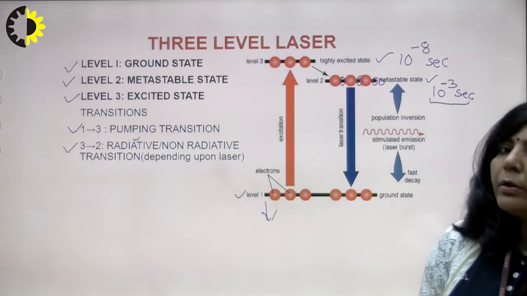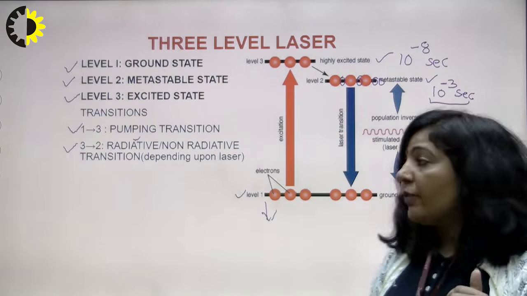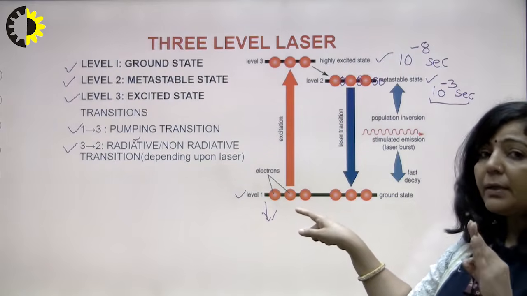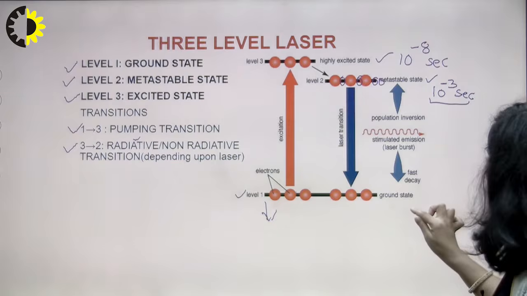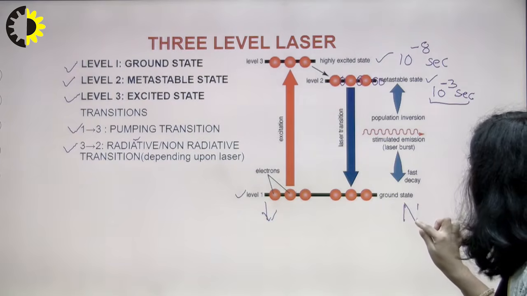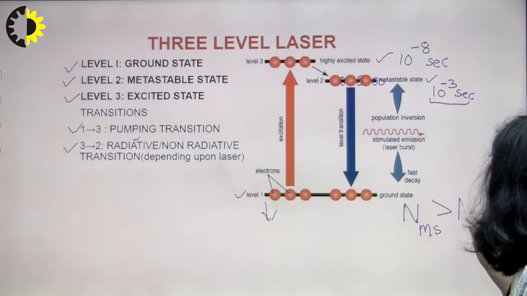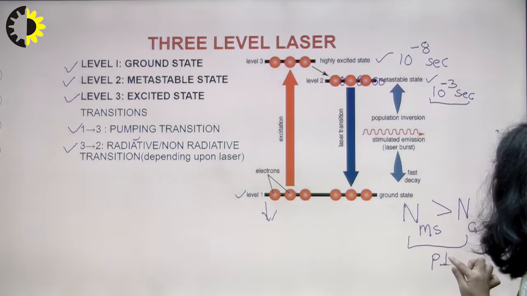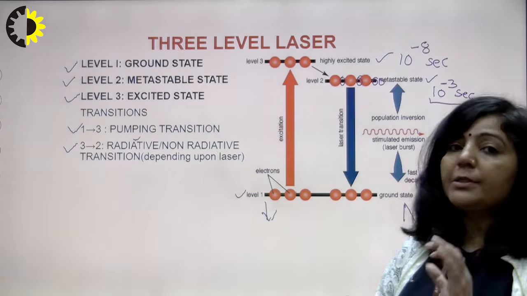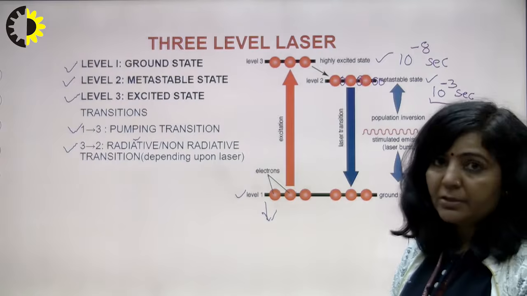So what is going on there? The population of the metastable state is continuously growing, whereas the population of the ground state is continuously decreasing. Now a time will come when the number of atoms in the metastable state will be greater than the number of atoms in the ground state. So that will be the population inversion state. And you know, population inversion is the requirement to get laser action, to get an amplified laser beam.